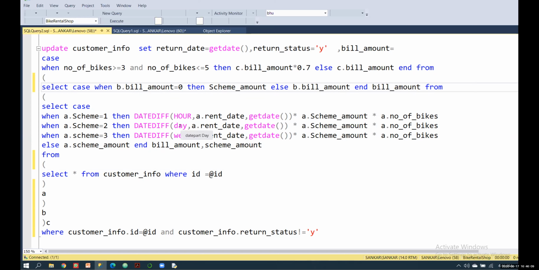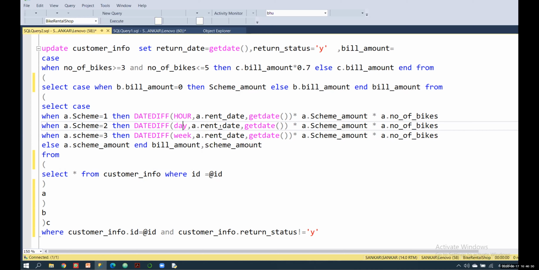And after that I'm going to give one more, because if the person chooses the day scheme, and the person rents a bike now and returns it by noon or evening, then in that condition the day is not completed, right?